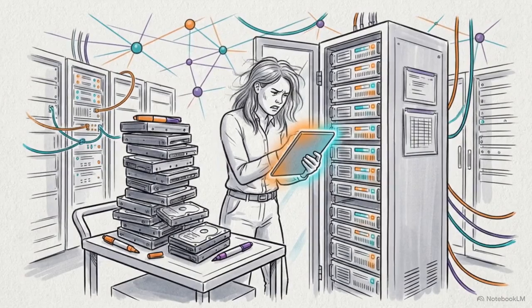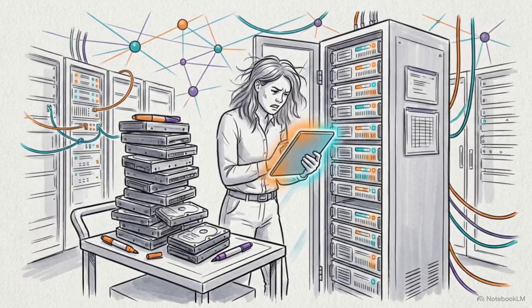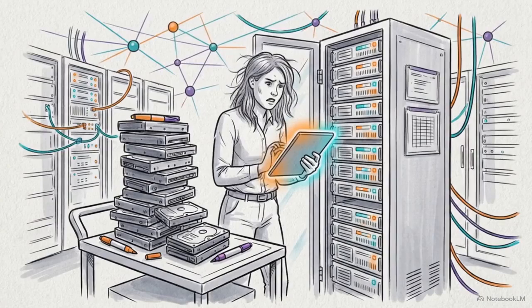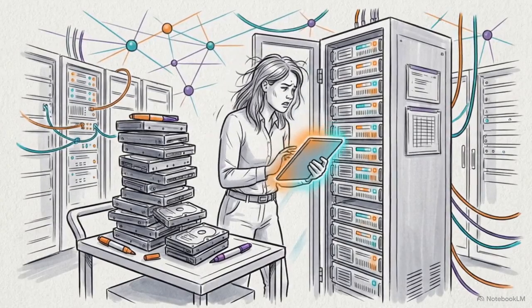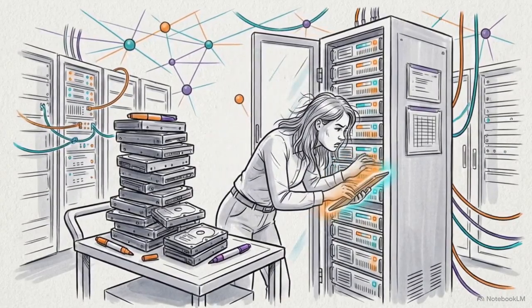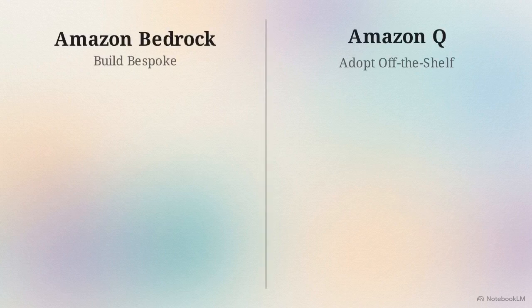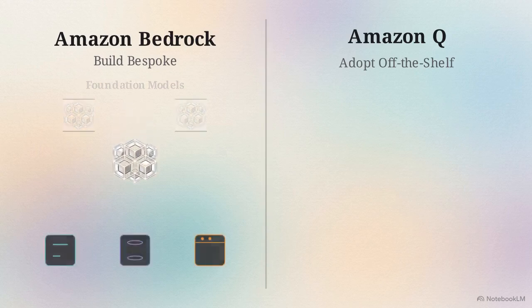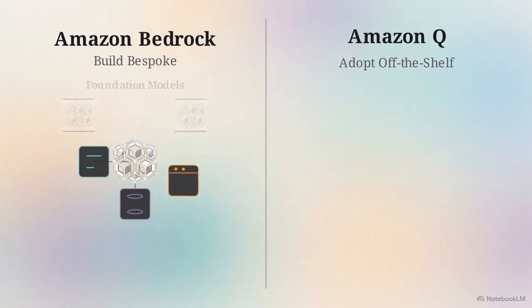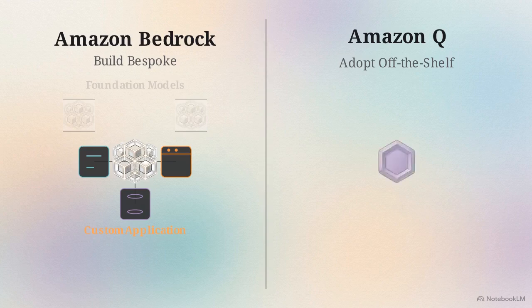Every major enterprise wants to deploy generative AI today, but integrating these powerful models securely at scale creates massive deployment bottlenecks. Teams must decide: build custom AI from scratch or adopt an off-the-shelf assistant. Amazon Bedrock is a platform where developers build bespoke solutions using a catalog of foundation models. Alternatively, Amazon Q is a ready-to-use AI assistant integrated into everyday workflows.